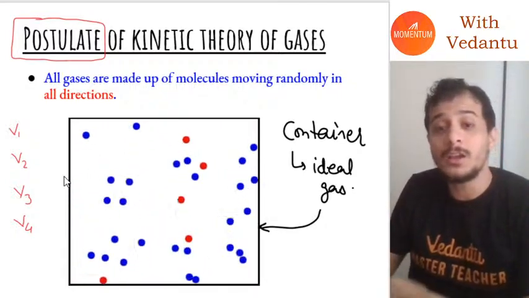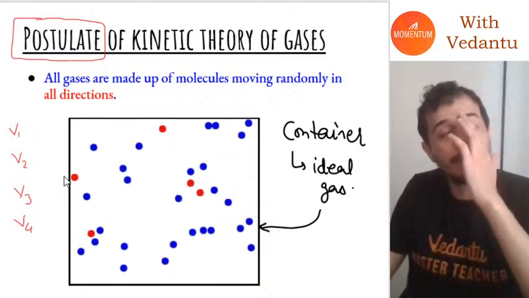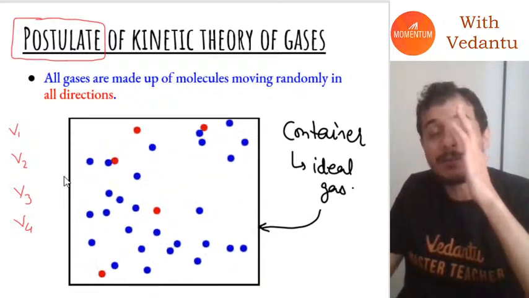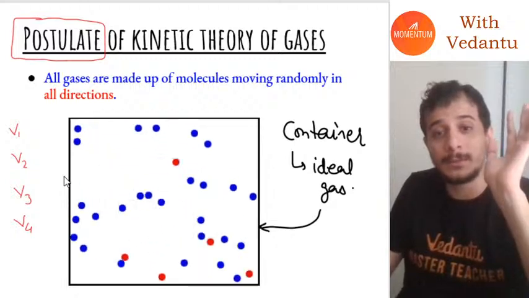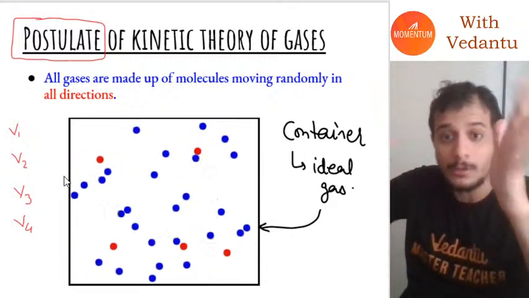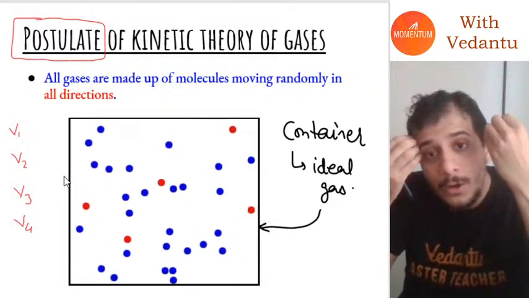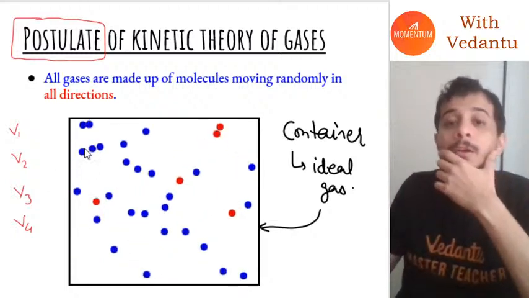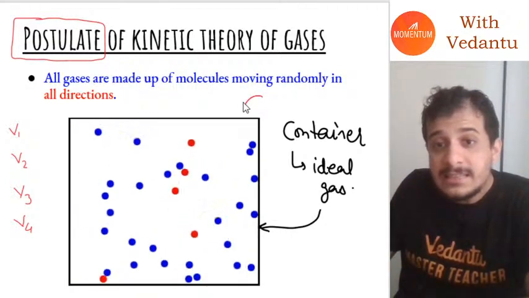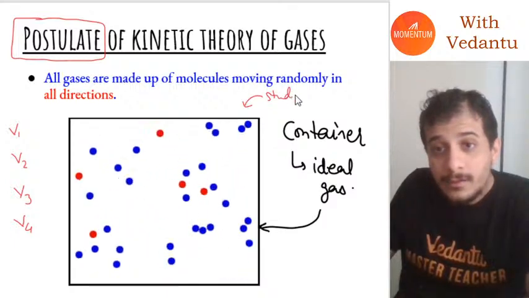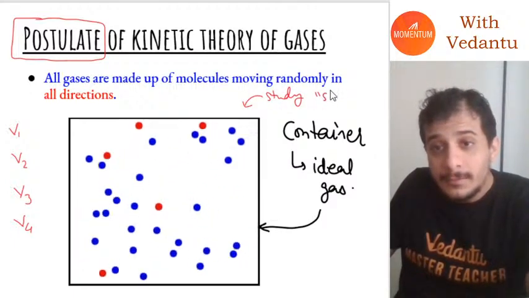Even if we gave each molecule one byte of data, that's 10 raised to the power 23 bytes. That's a lot of bytes. That is like going beyond terabytes, even past petabytes. That's a lot of information. You can't study all the molecules individually. So what you can do is study this statistically.